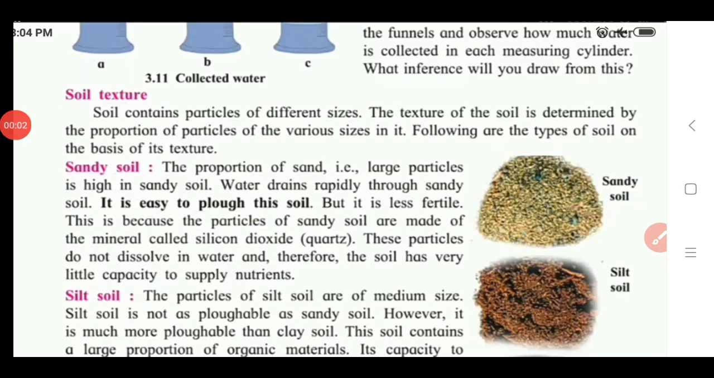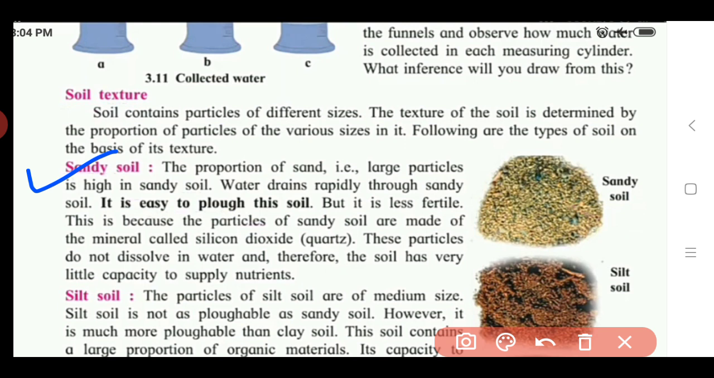These are divided into three types. That is, the first one is sandy soil, the second one is silt soil, and the third one is clay soil. Okay, so here we see the first one, that is sandy soil.